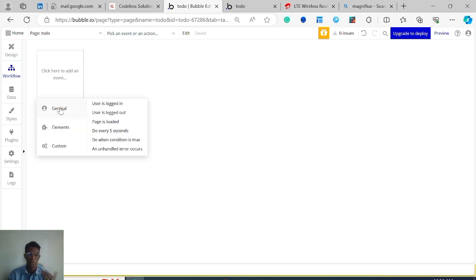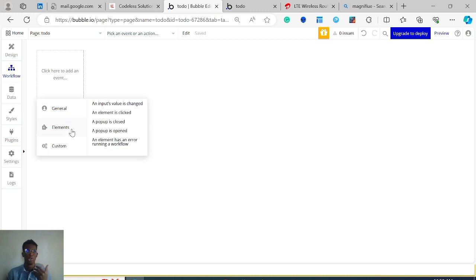We have general events, which is when the user is logged in, for example. You as the admin of the app want to get an email, or when the page is loaded, you want to show, let's say, a pop-up that says, hey, you need to subscribe to my email list or my newsletter. So these are general events that Bubble monitors. Then there are element-based events, which are attached to particular elements. For example, when an input value is changed, when you click on an element, when you close a pop-up, or when you open a pop-up, you can also trigger actions based on this.